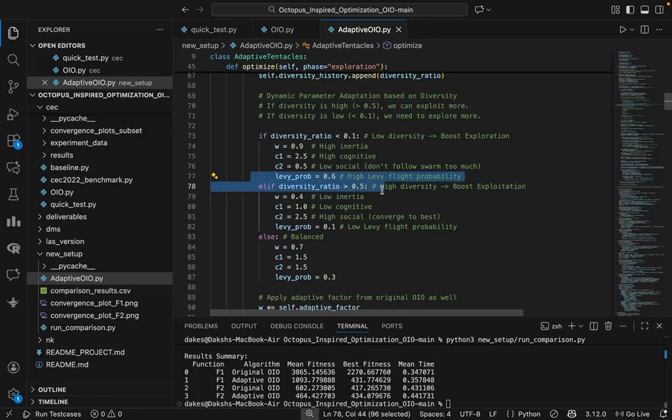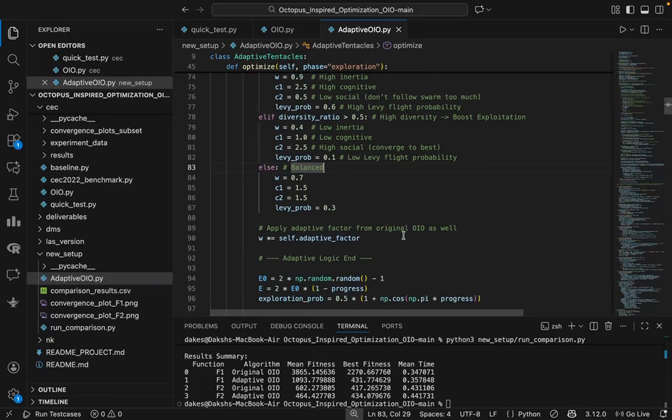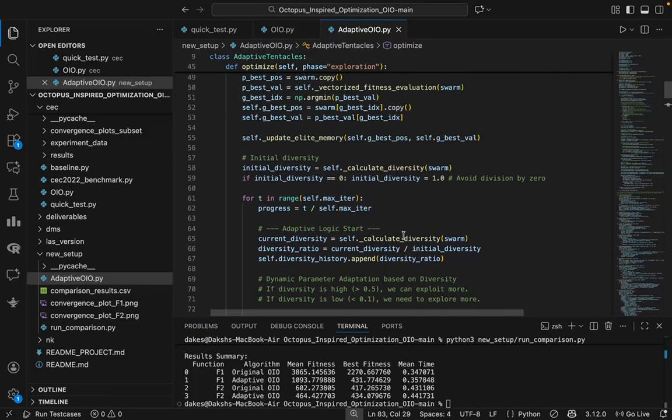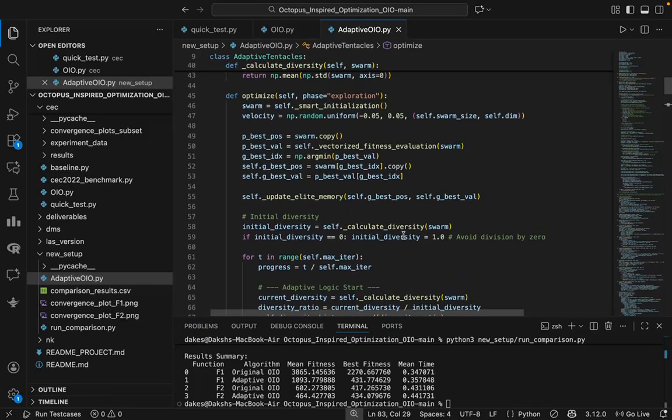And what we do here is, first of all, we call this convergence detector, and if diversity is high, we set C2 equal to 2.5. And what is C2? C2 is the social learning factor. So I'm telling the tentacles to stop wandering around, trust the leader, and come to the best spot found. All right. So these were the two main functions that were different from the standard OIO algorithm.